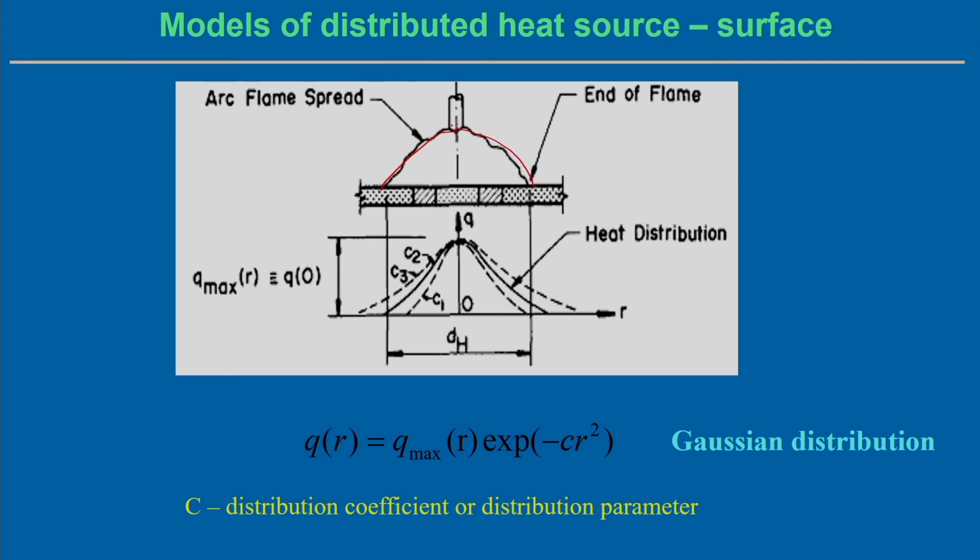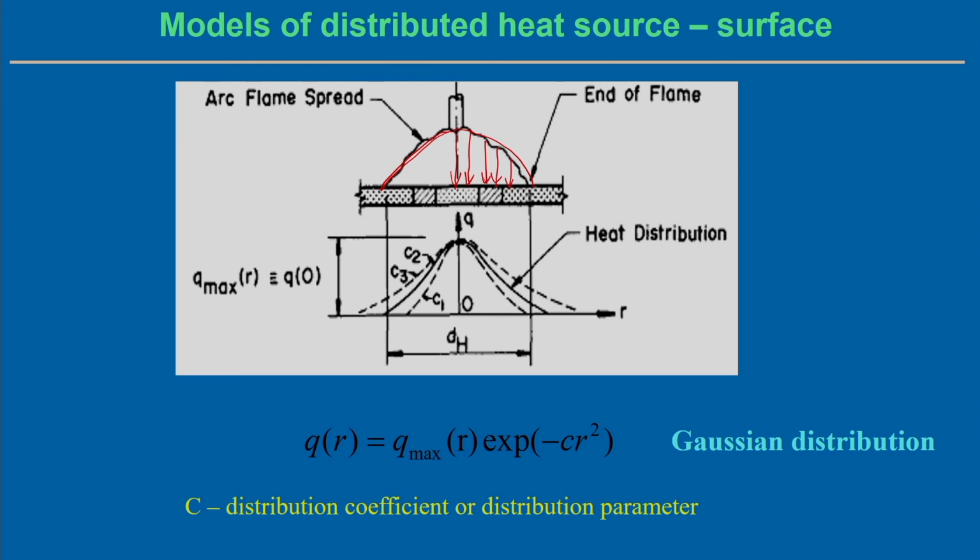So, this is the arc flame. It spreads in such a way that from this position it gradually decreases, but we can mathematically represent it in the form of heat flux intensity. Heat flux intensity means it is per unit area. At the center point the intensity is maximum, and gradually, towards the boundary, it is decreasing.